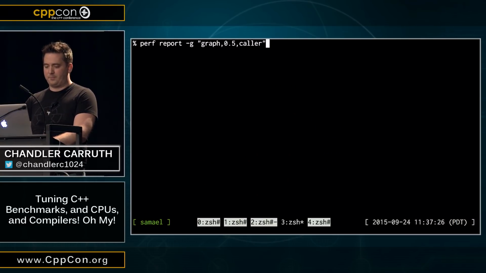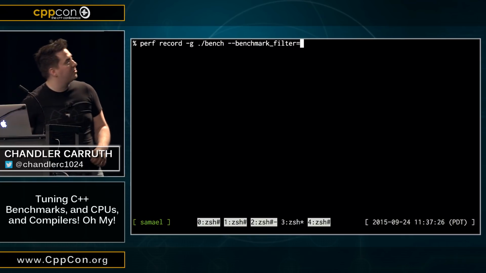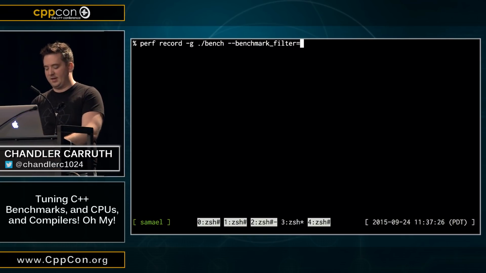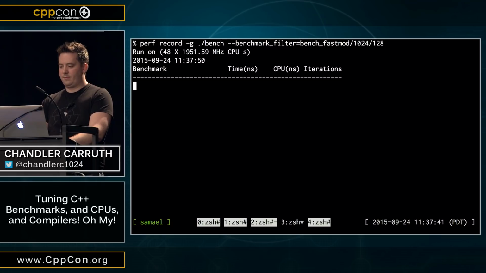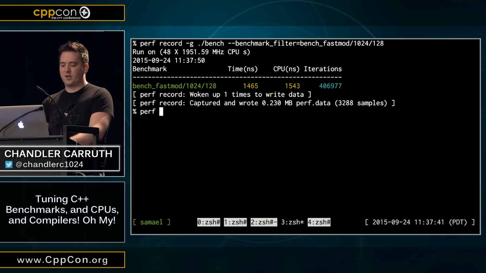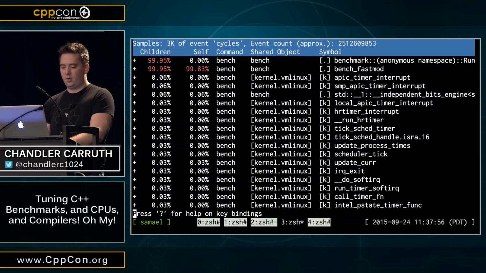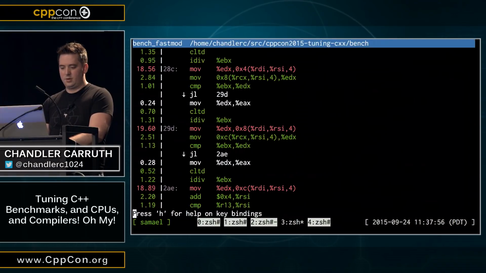Okay, so we want to profile this thing, but when we do, we want to look more specifically at just one of these things. So you can do this benchmark filter thing. The benchmark library has nice filtering things. And we can do benchmark fastmod. Cool. So we just ran one. This time it'll be nice and consistent, evenly distributed. So we can look at this. There's only one function.